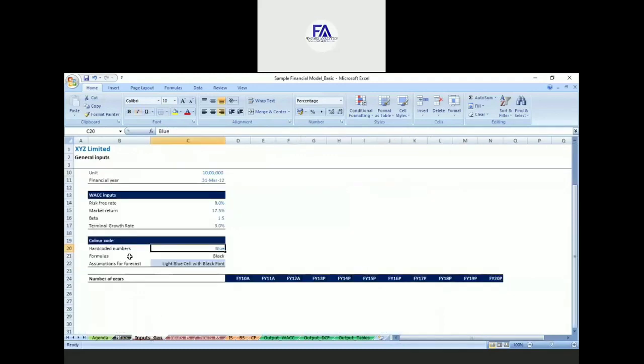You should always design and set up your color code in the beginning, and you should be consistent. You should not use any other color in any formatting, right? So define your color code and then set up your model accordingly. Once we define the color code, we focus on sheet formatting.